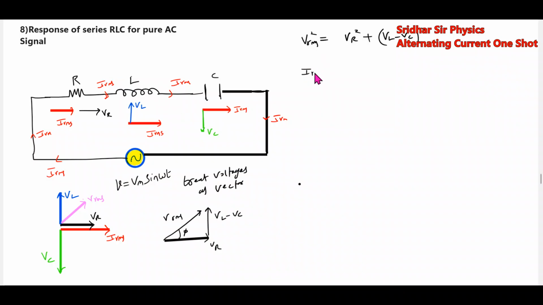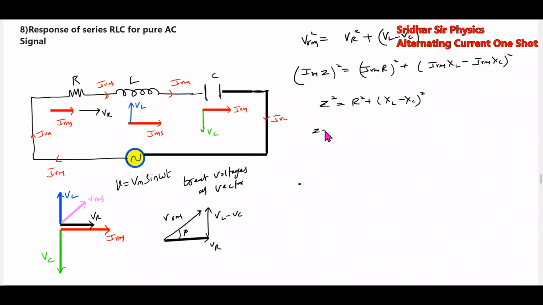Applying Ohm's law, IRMS Z whole square equal to IRMS R whole square plus IRMS XL minus XC whole square. This is the impedance of the circuit. Like this, we can work out the problem.